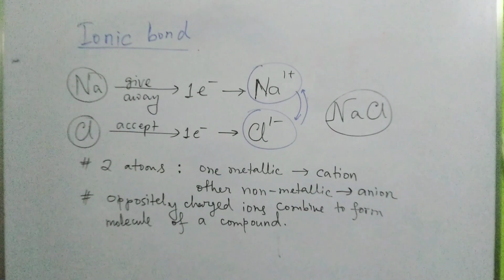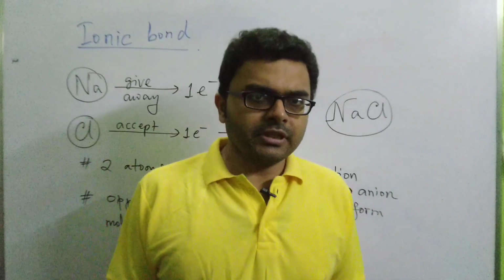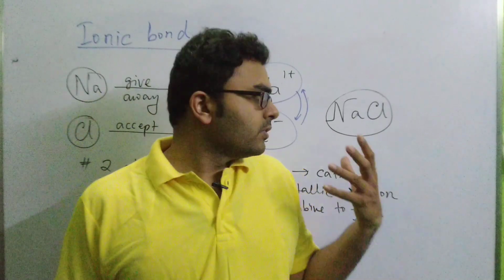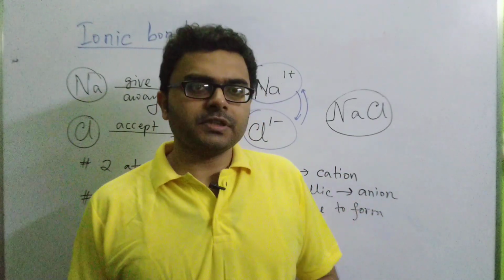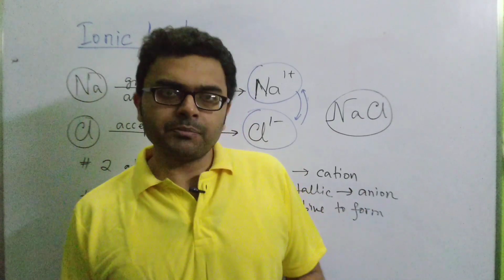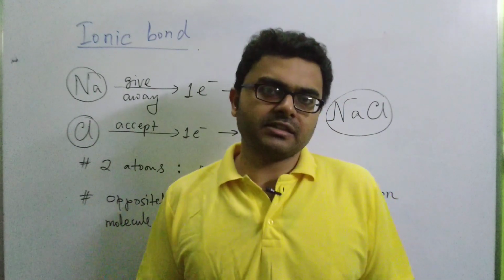Clear? Fine. So today we will end our discussion here. In the next class we will be talking of covalent bond, and we will also see some other examples of both ionic and covalent bond if possible in the next class, or else in the class after that.